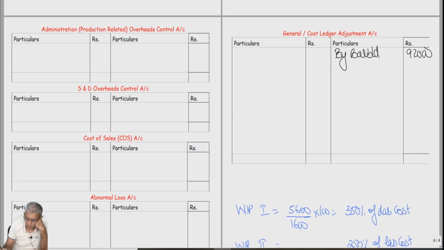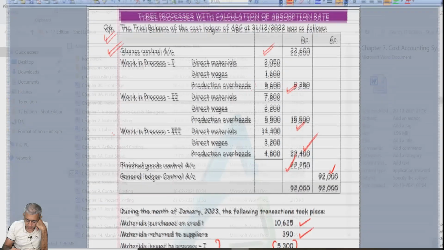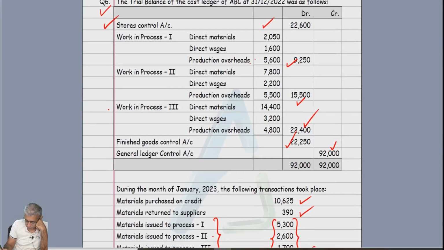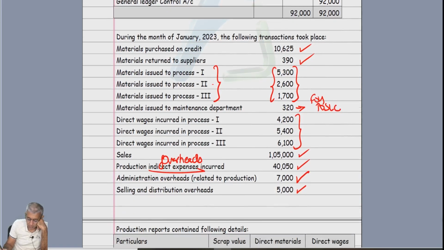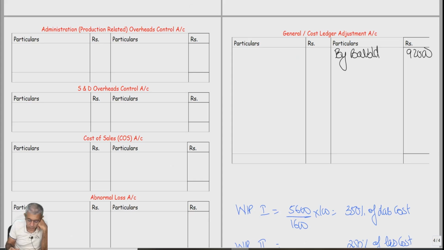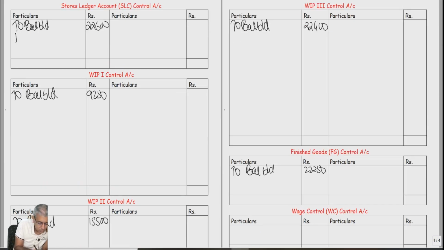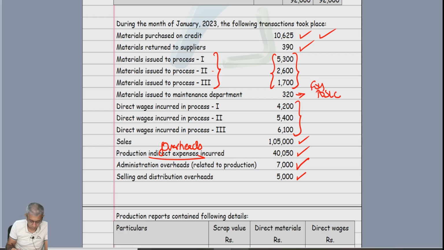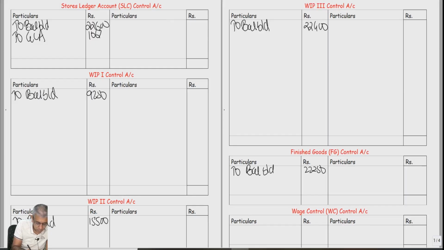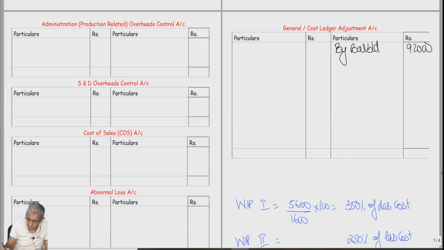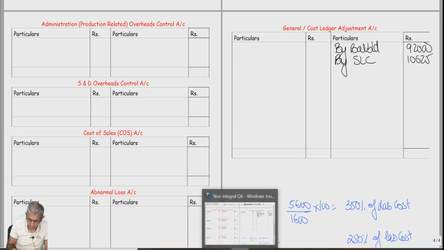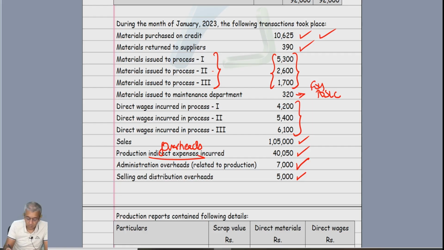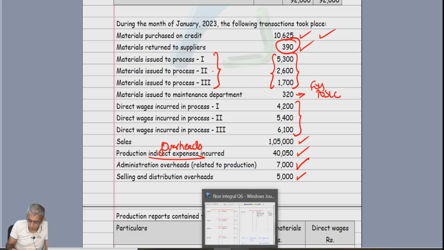Now, further, we are starting away now with the transactions. Okay, so materials purchased on credit 10,625. So SLC account debit to GLA. Further, materials returned to supplier, so opposite entry.